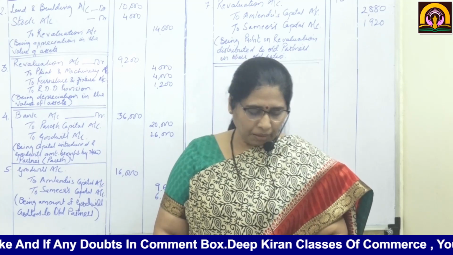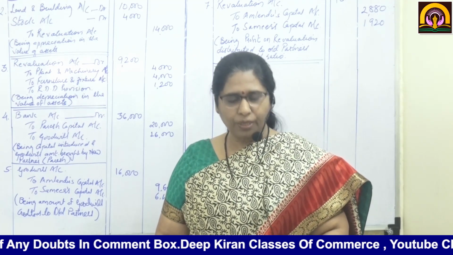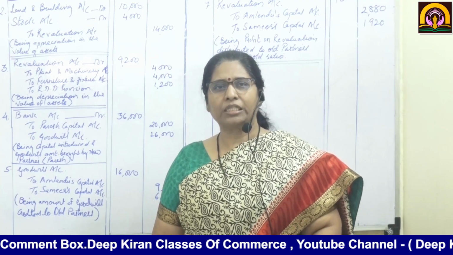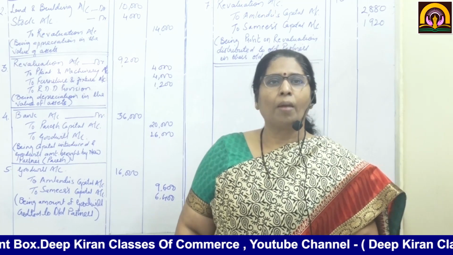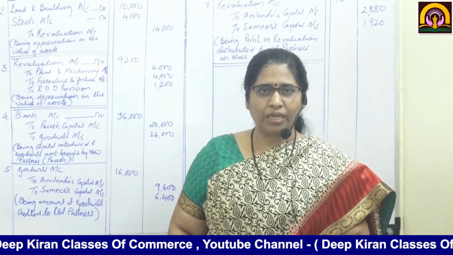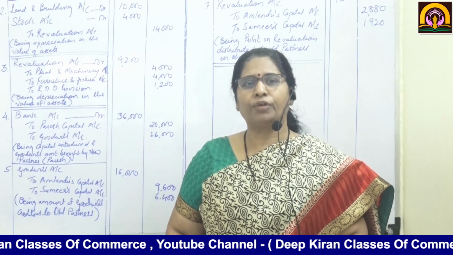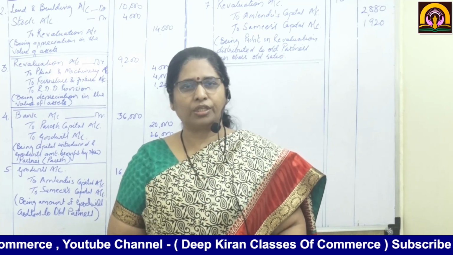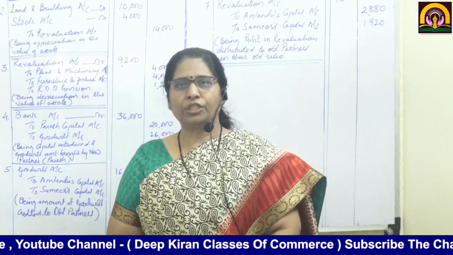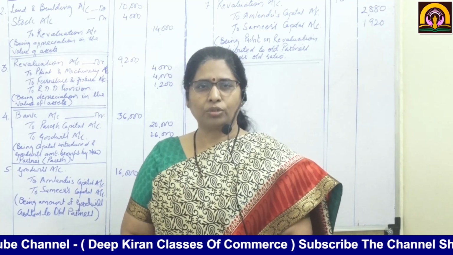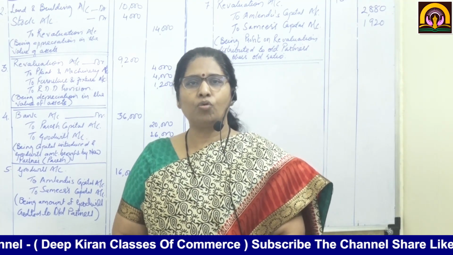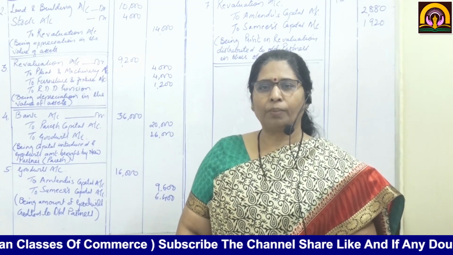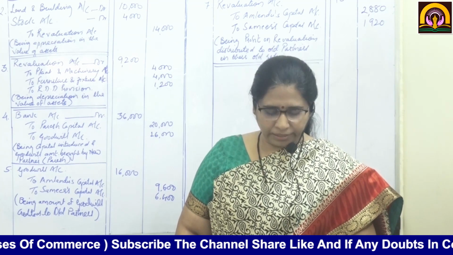Then furniture and fixtures at rupees 4,000. See, the value given in your existing balance sheet is 8,000, but now this is valued at 4,000. That means there is 50% depreciation on furniture and fixtures. In the given balance sheet the value is 8,000, and the new value is 4,000. So it decreases by 50%.